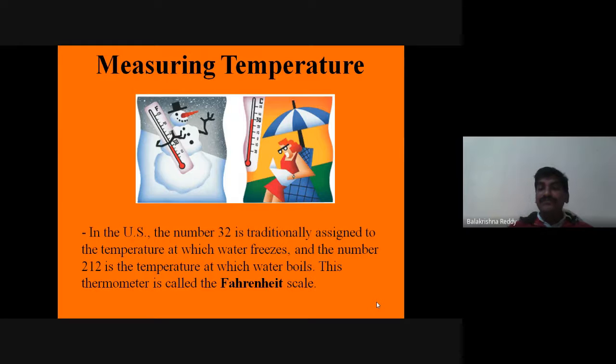Now, how else can we measure the temperature? In the US, the number 32 is traditionally assigned to the temperature at which water freezes, and the other number, 212, is the temperature at which water boils. This thermometer scale is called the Fahrenheit scale. This Fahrenheit scale was used in the US earlier.